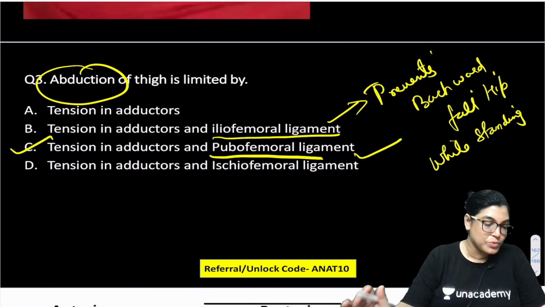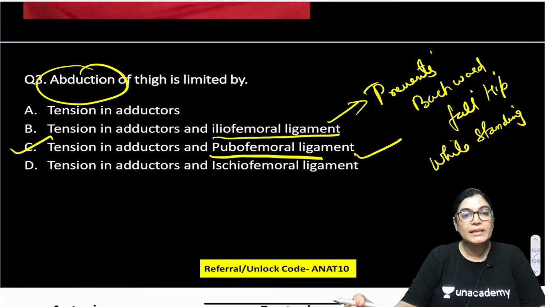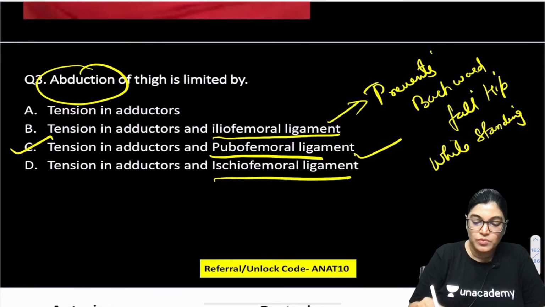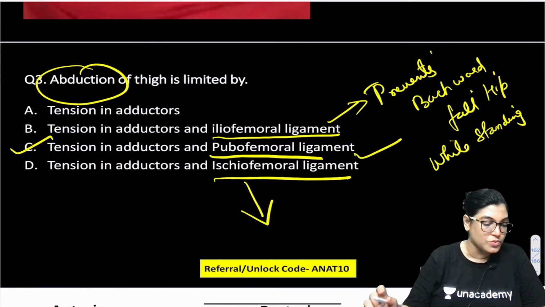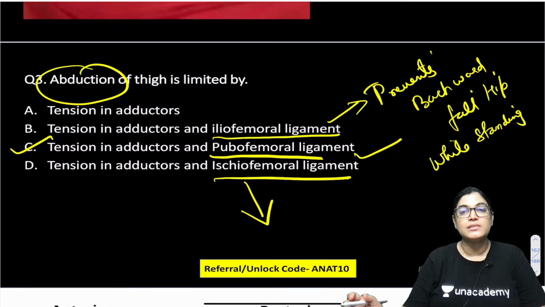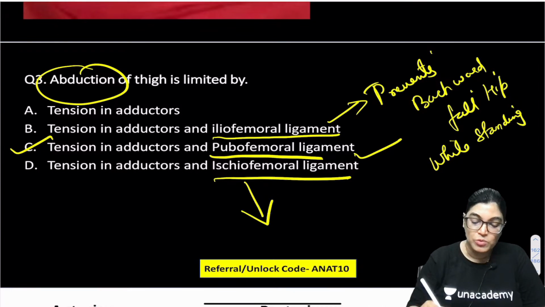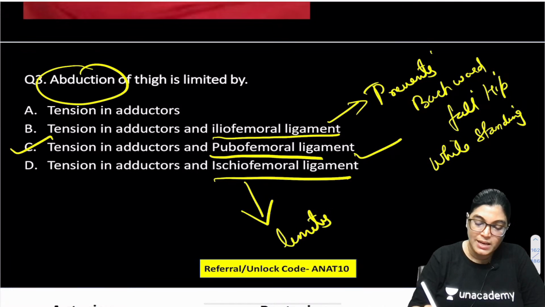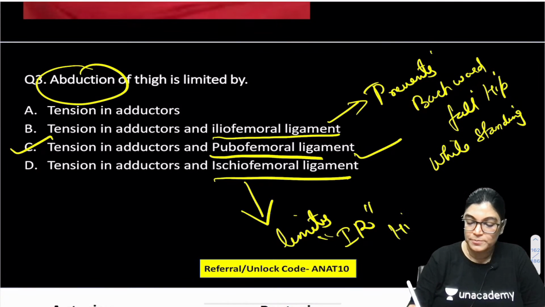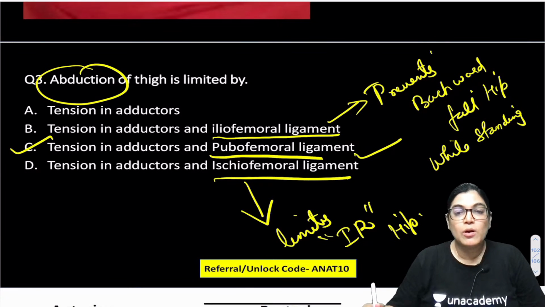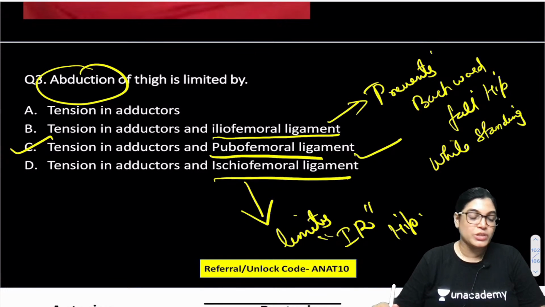But the pubofemoral ligament is limiting abduction. What about the ischiofemoral? Earlier, many of the students gave ischiofemoral as an answer. Which movement is ischiofemoral limiting? It is limiting internal rotation of the hip. Please mark it. Pubofemoral ligament is limiting abduction, ischiofemoral ligament is limiting the internal rotation of the hip, and the iliofemoral ligament is also called the Bigelow ligament.